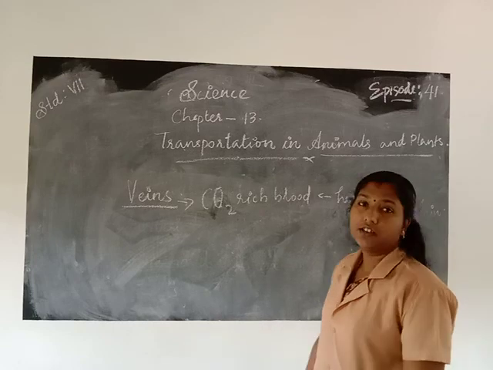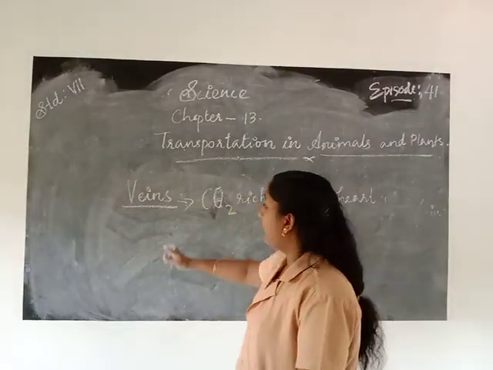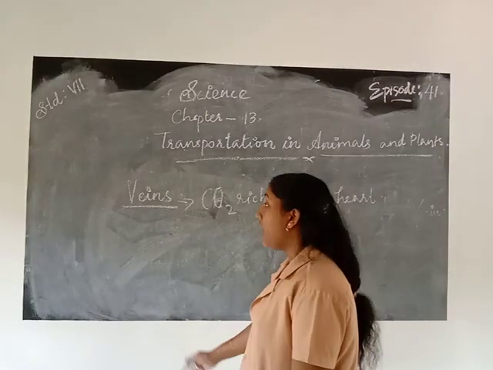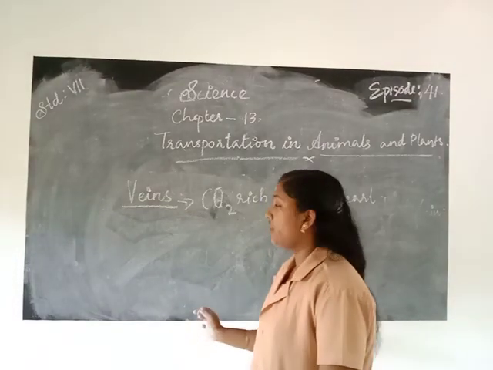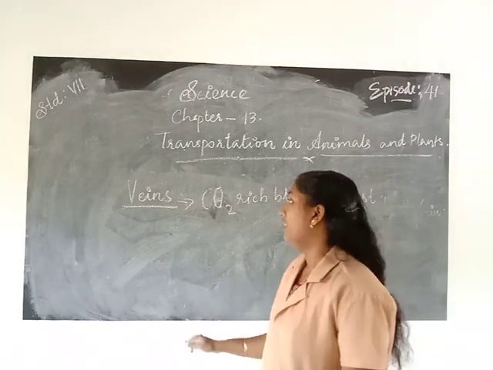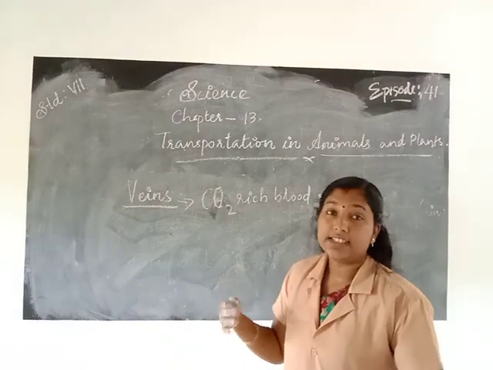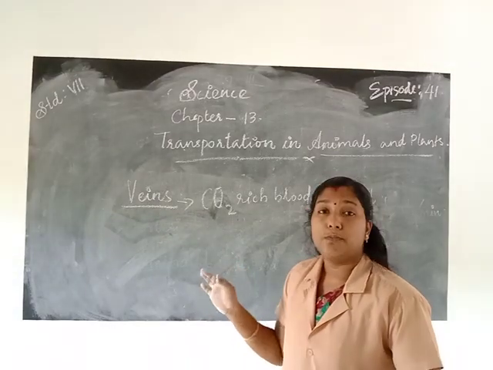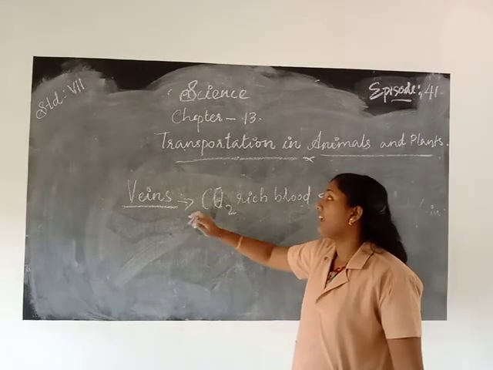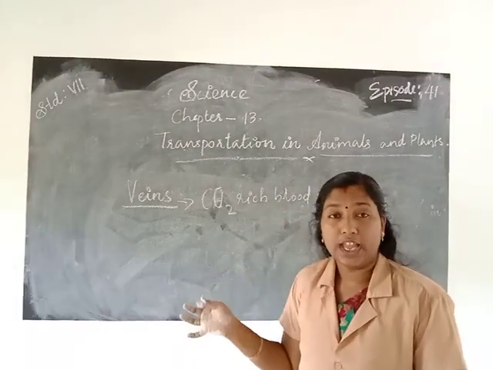Back to the heart. What happens in the arteries? The arteries carry oxygen-rich blood from the heart to all parts. We know that all parts of the body need what? Yes, oxygen. So from the heart, the arteries carry the oxygen-rich blood to all parts of the body. Then the veins carry carbon dioxide-rich blood from all parts of the body back to the heart.